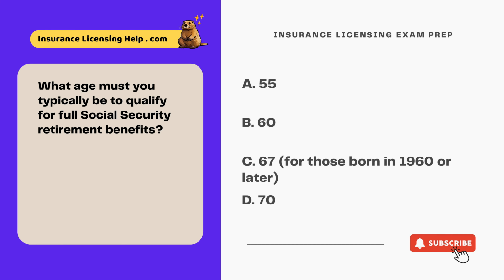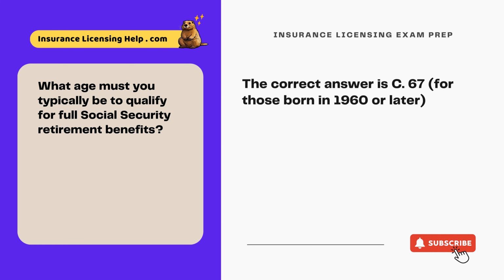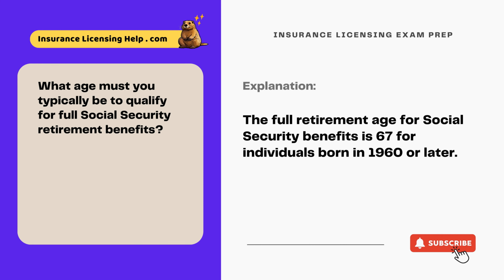What age must you typically be to qualify for full Social Security retirement benefits? A. 55. B. 60. C. 67 for those born in 1960 or later. D. 70. The correct answer is C. 67 for those born in 1960 or later. The full retirement age for Social Security benefits is 67 for individuals born in 1960 or later.